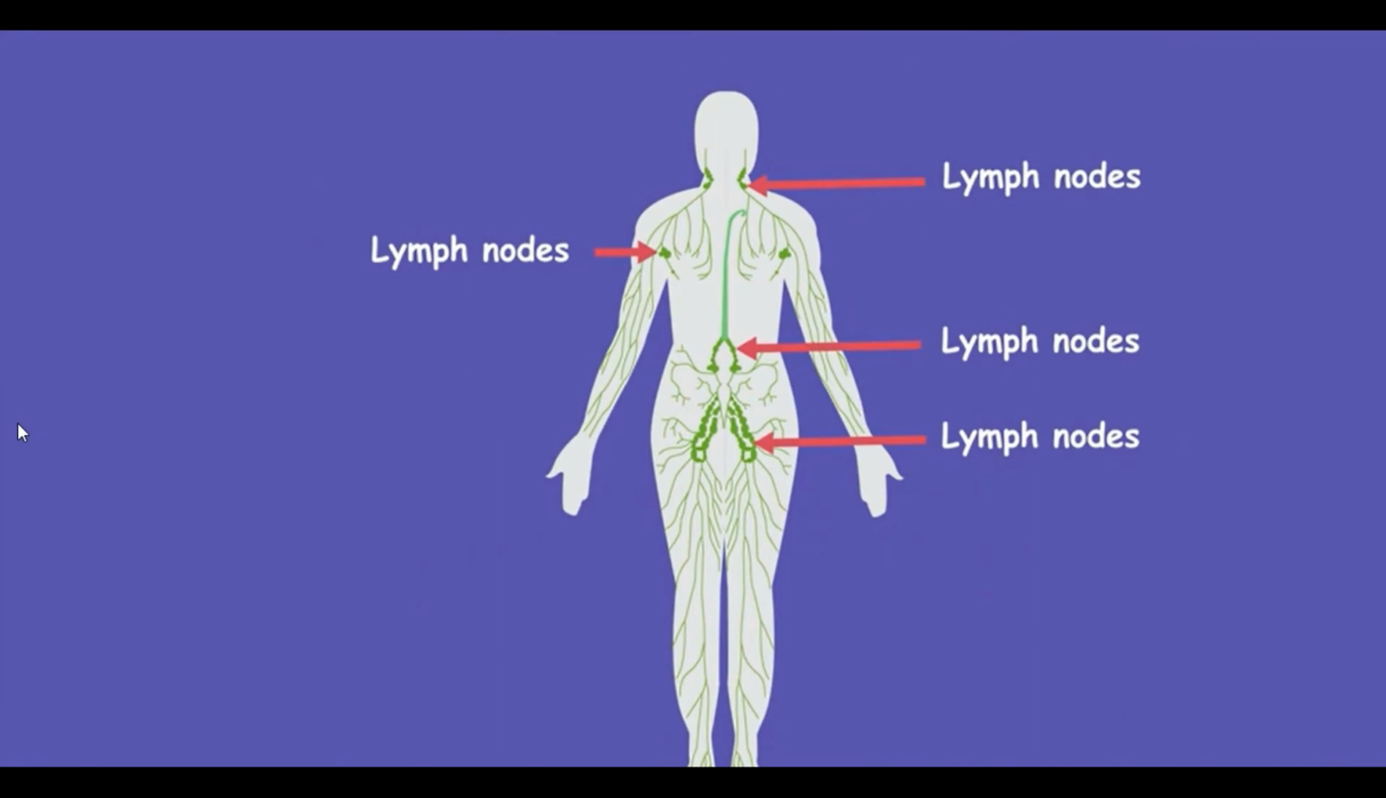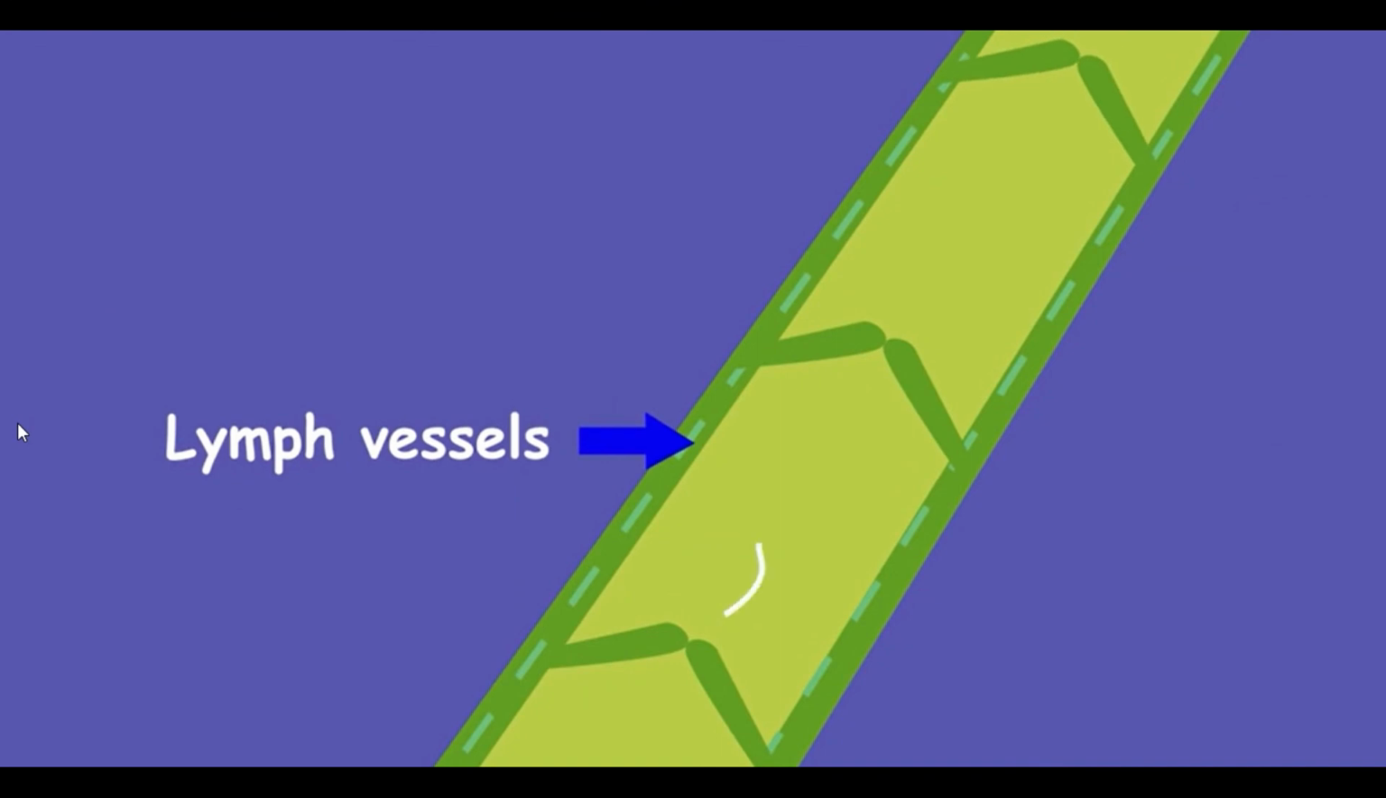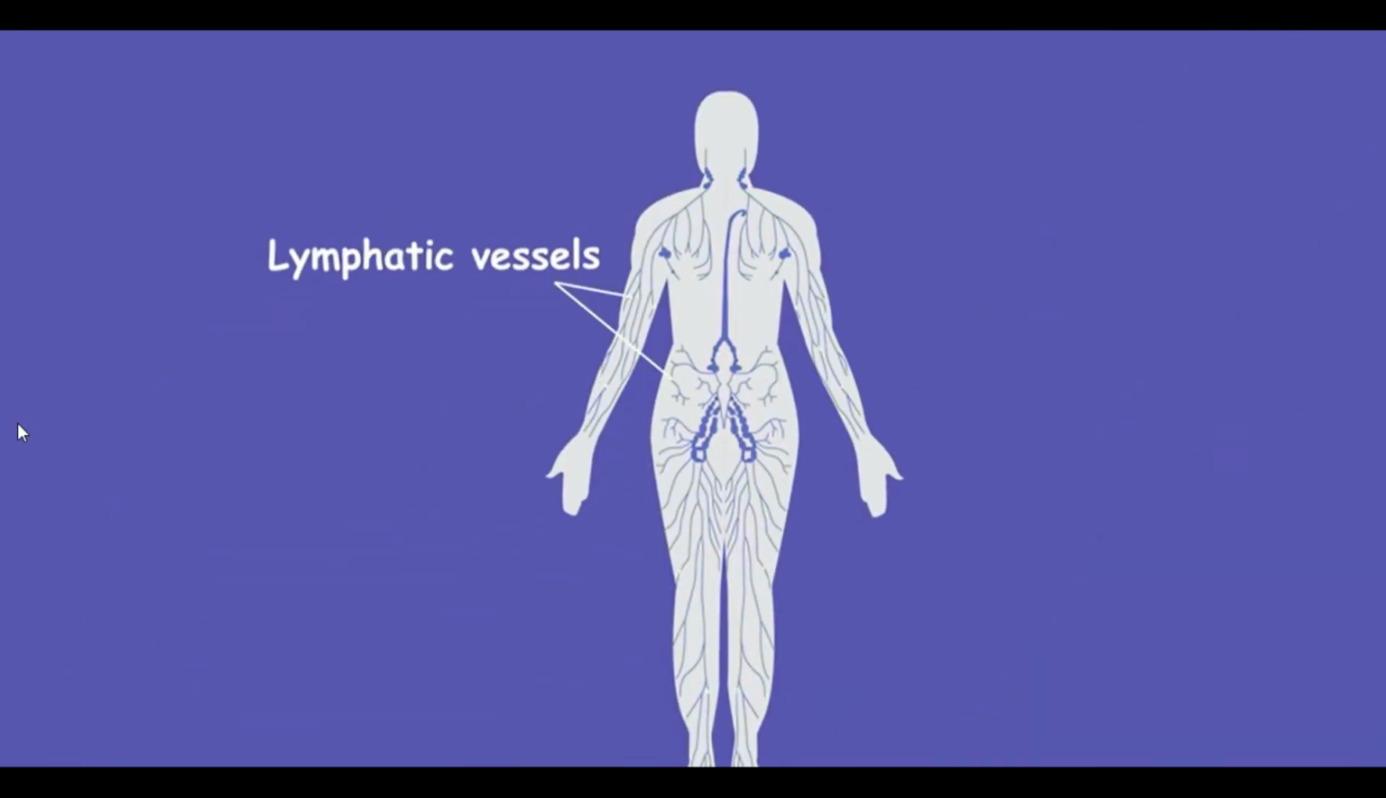Then it travels to lymph nodes which are found all around your body. To stop backflow, the lymph vessels have one-way valves and muscular walls that contract to force the lymph forward. This is happening in millions of lymphatic vessels in your body every minute, every day.